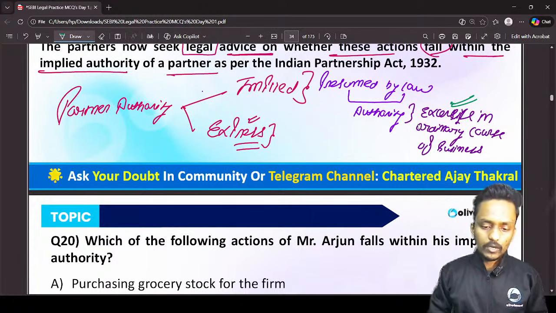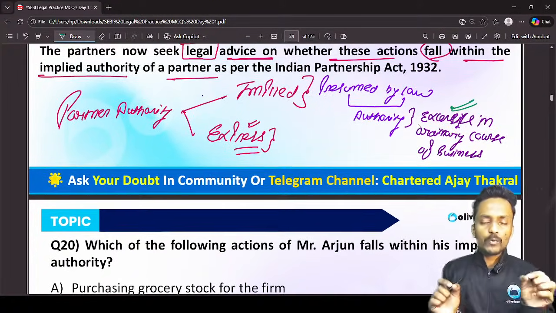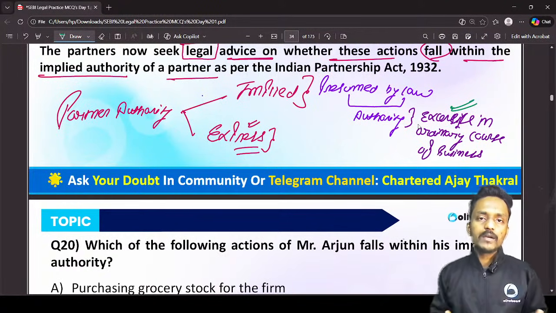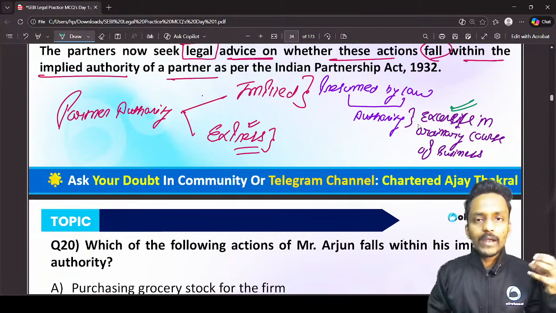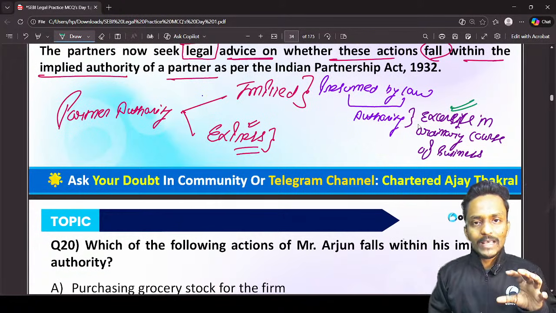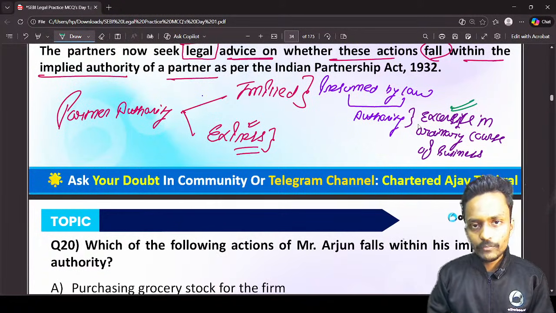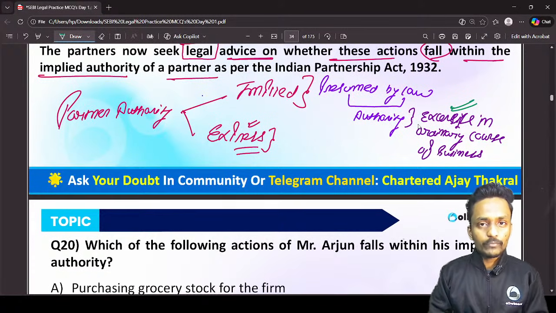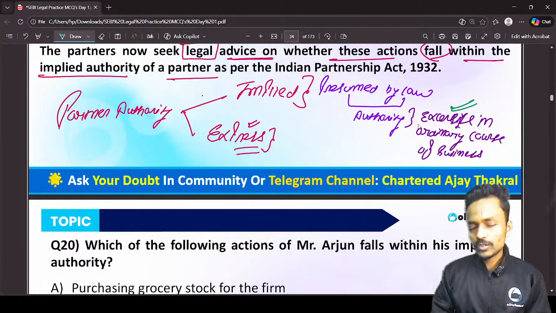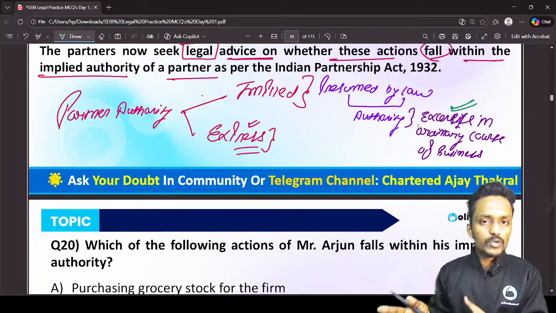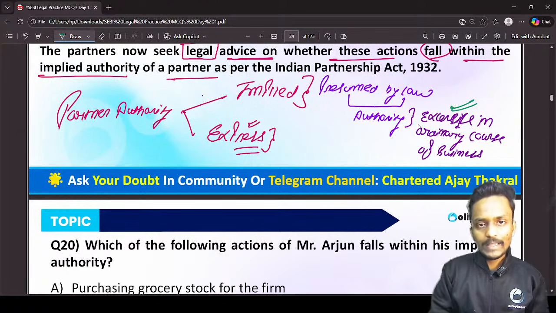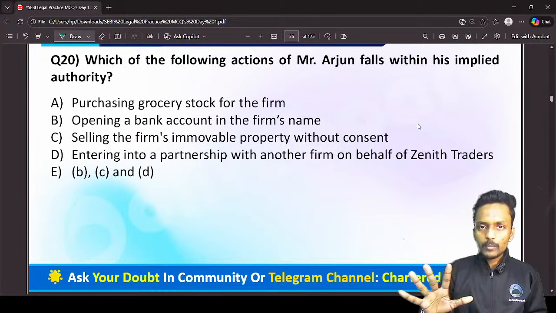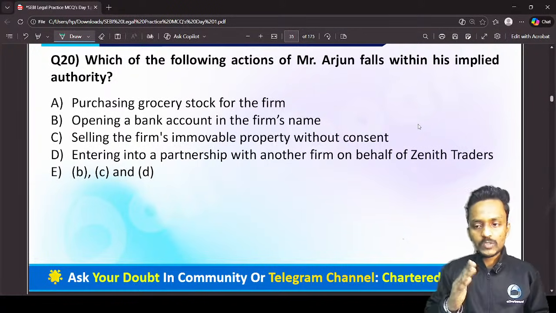You can take the example of, let's suppose Oliveboard is a partnership firm. I am one of the partners of Oliveboard. But let's suppose I have entered into a contract for the purpose of selling the immovable property of the partnership firm. Can I sell the immovable property of Oliveboard, being a partner in the partnership firm? No sir. Why? Because my usual course of business is giving a service to all the aspirants, but this is not my ordinary course of business. So that's all about the concept of implied and express authority.